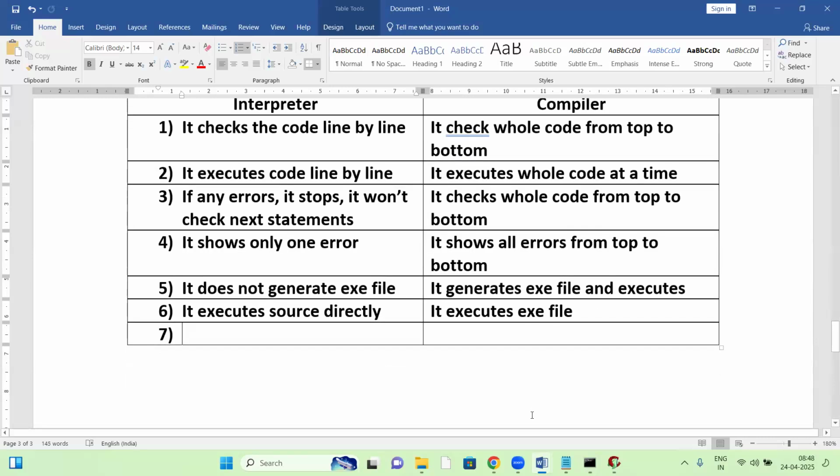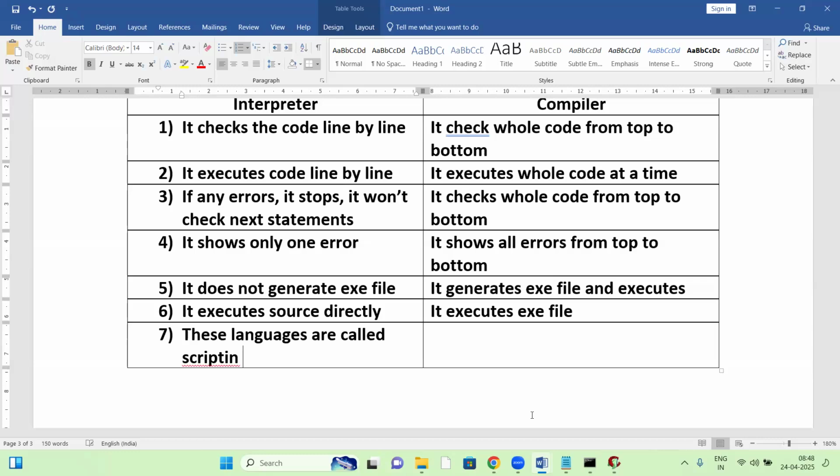So next difference here. Interpreter based languages are called scripting languages. Compiler based languages are called programming languages.